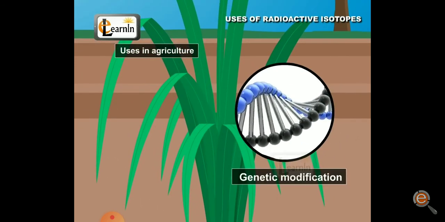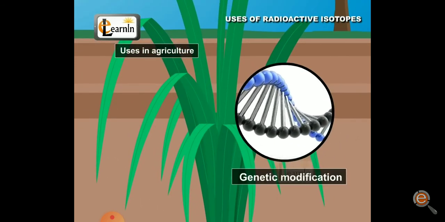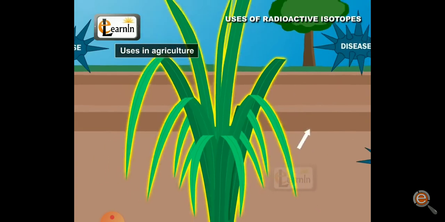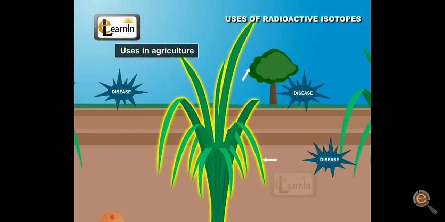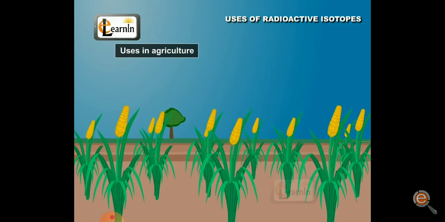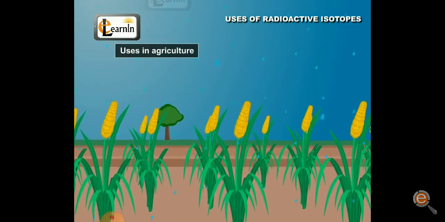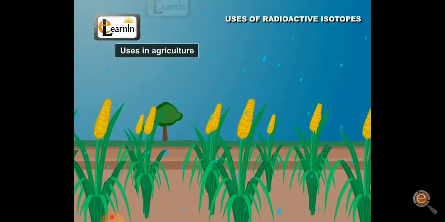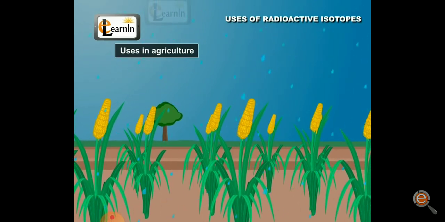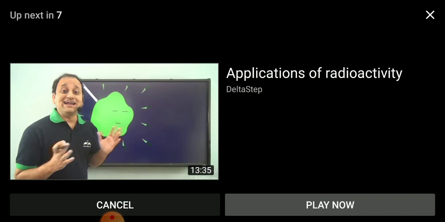That insect is not able to reproduce further. You could see, as well as this plant emitting out the radiation, leaves emitting out the radiation, it helps in keeping away the virus and other diseases also. Okay.